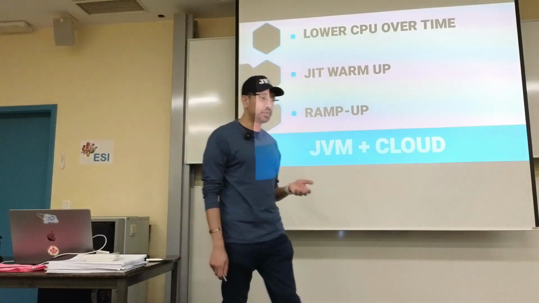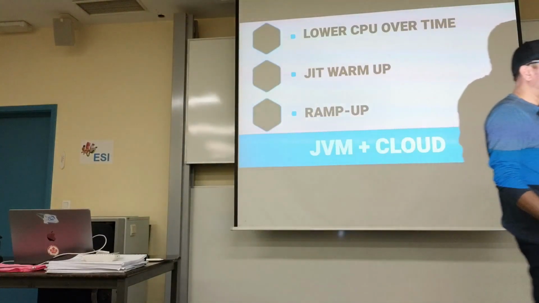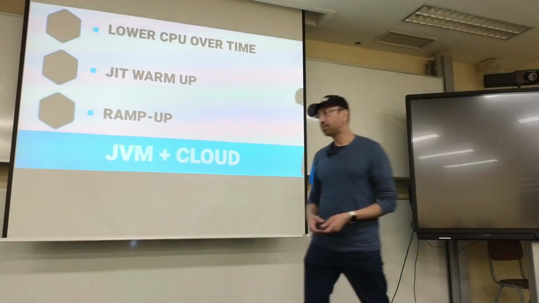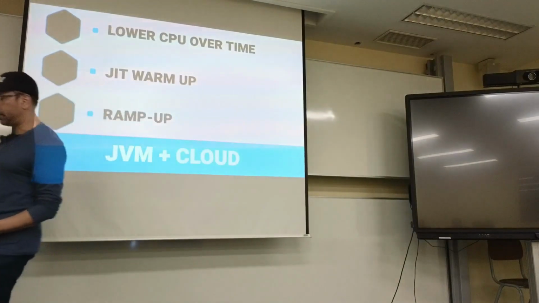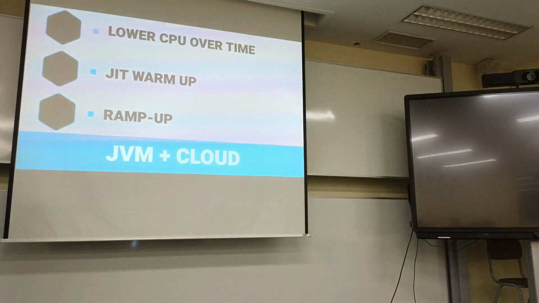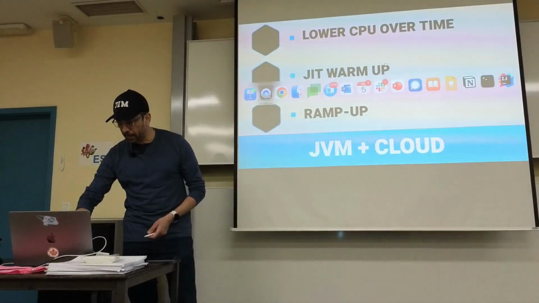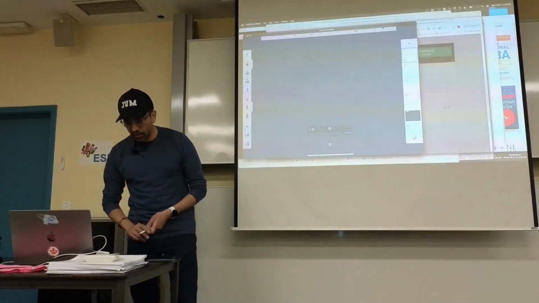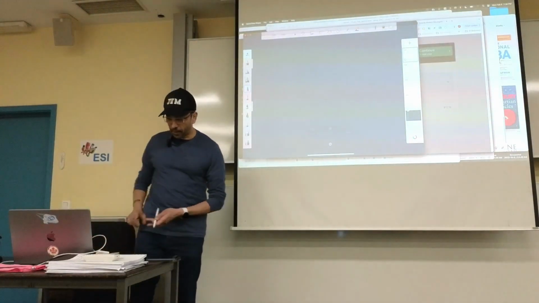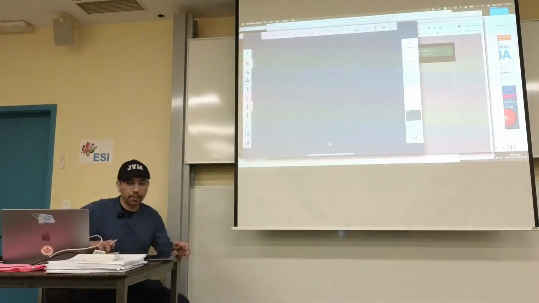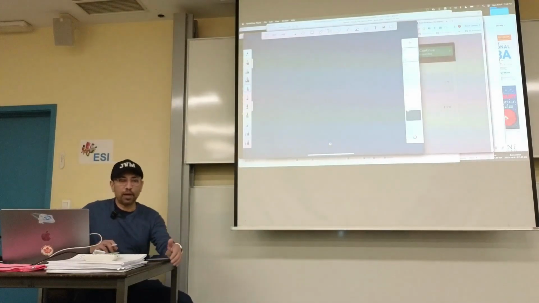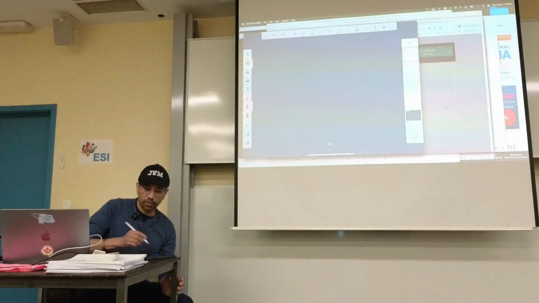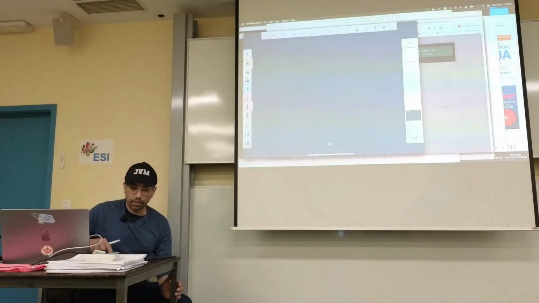And then of course there's this ramp-up time. When you start an application up and you start exercising the code, what happens looks something like this. When your application starts up, the JIT starts kicking in and optimizing your code.